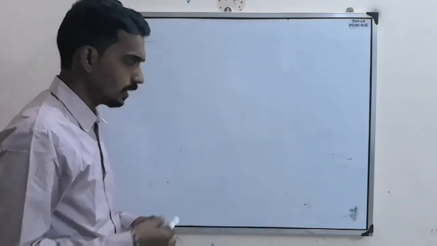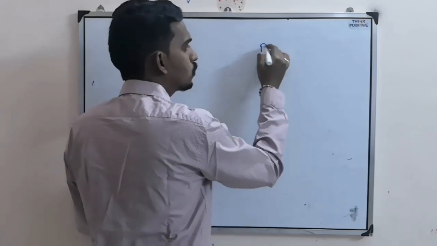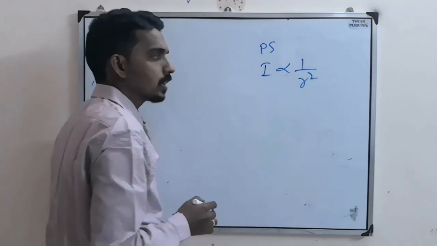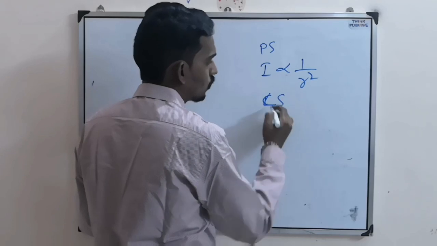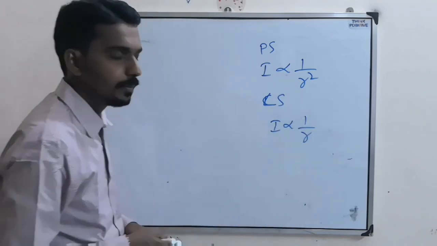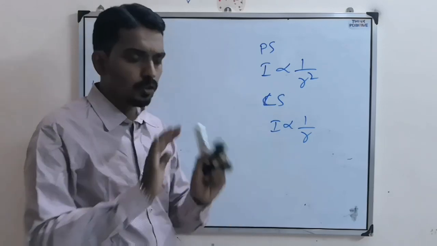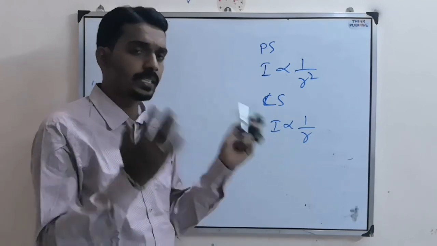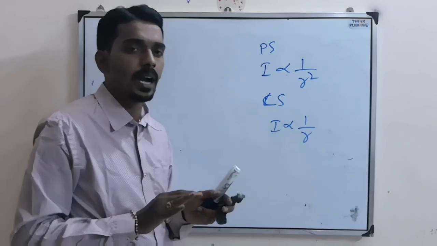Also, for a point source the intensity is proportional to 1 by r square, and for a line source the intensity is proportional to 1 by r, because intensity is inversely proportional to area. For a point source it is a sphere, 4 pi r square. For a line source it is cylindrical, and the curved surface area is 2 pi r h.